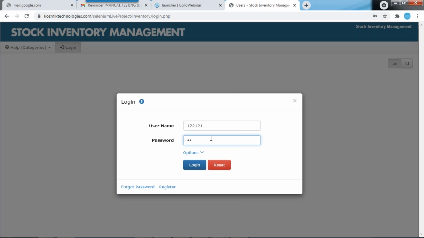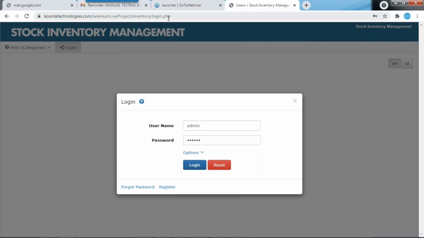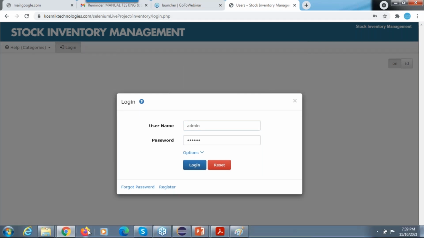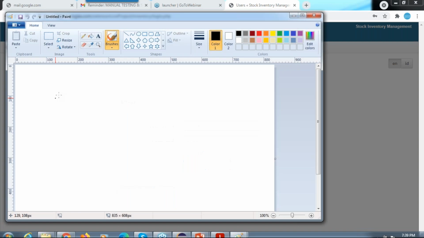I'm giving invalid data. Now I'm clicking the login button. In that case it should say incorrect user ID and password. But if with an invalid user ID and invalid password I'm getting the dashboard page, that is a bug. So make sure that while you are testing, you do positive testing as well as negative testing also.